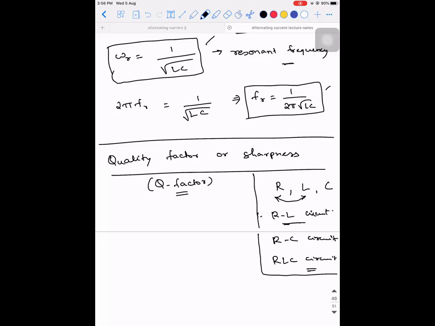These circuits have a lot of application in the electronics and electrical departments. For example, let me explain this concept. Listen carefully. An RL circuit is used in something called a choke coil. That's what is actually called a choke.